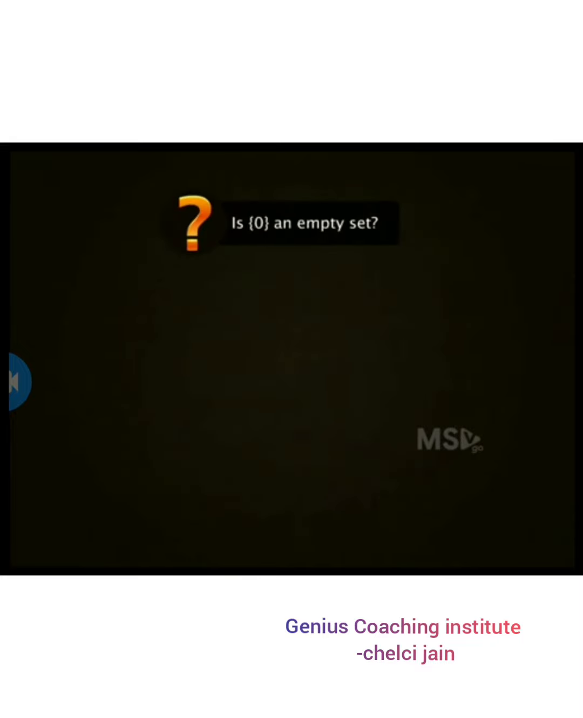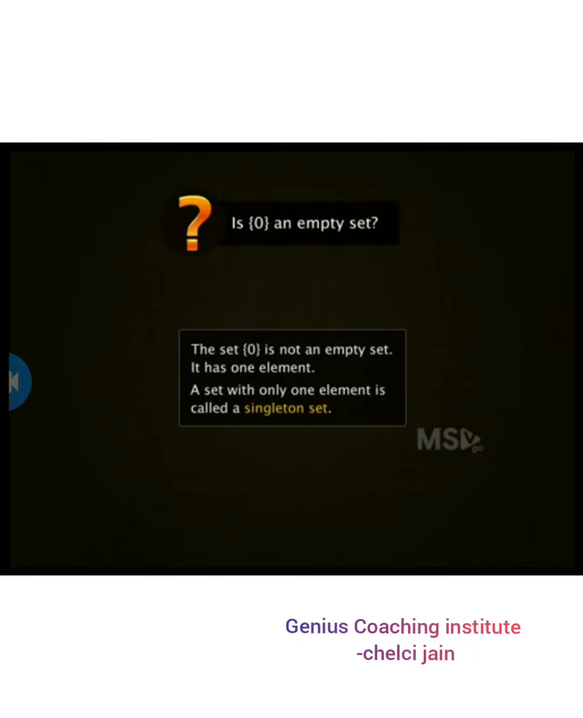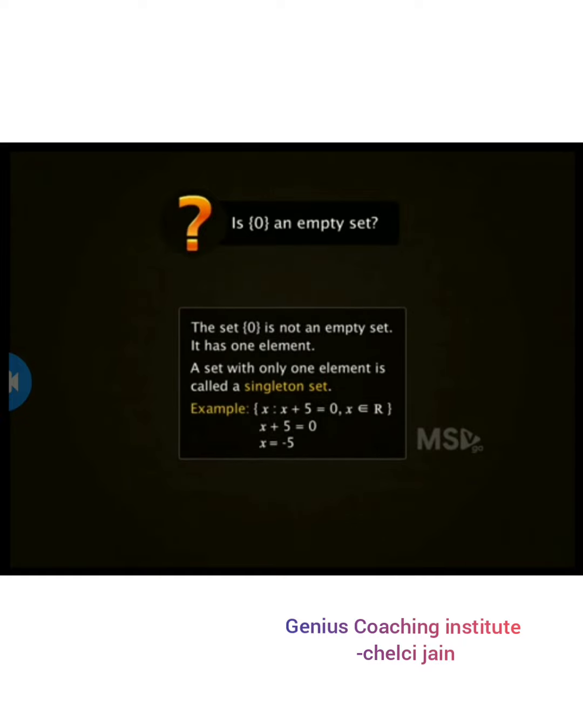What about the set with the element 0 in it? Is it empty? Note that the set with the element 0 in it is not an empty set, as there is one element in it. In fact, a set having only one element is called a singleton set. For example, the set of solutions of the equation x plus 5 equals 0 is also a singleton set.